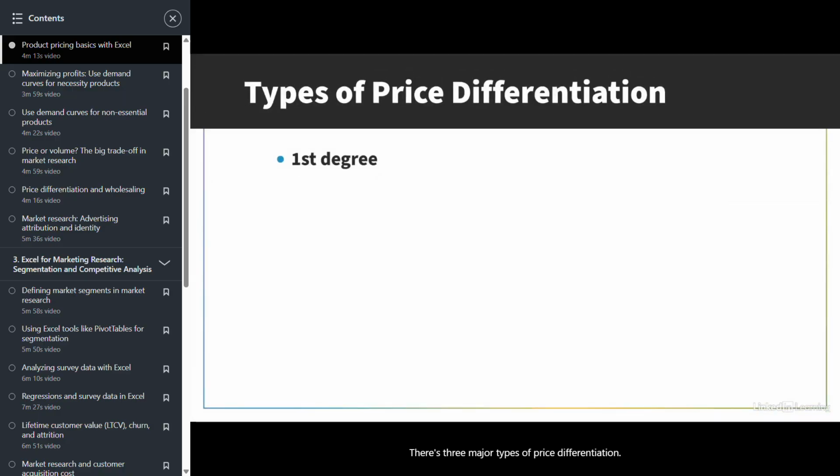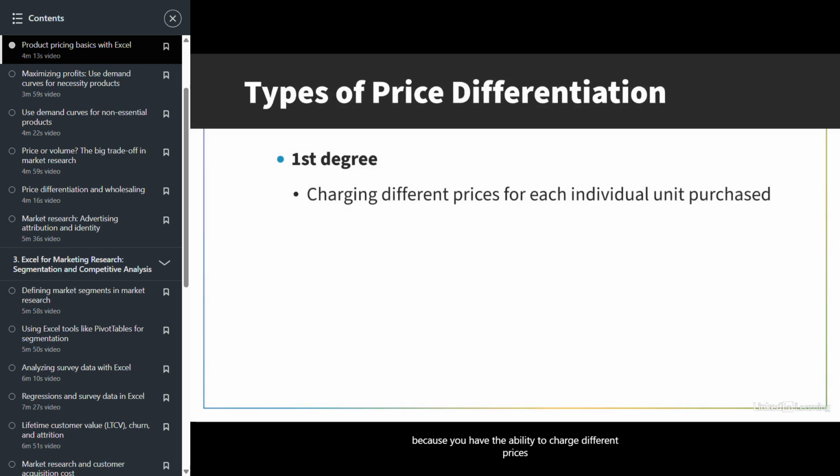There's three major types of price differentiation. First-degree price differentiation occurs because you have the ability to charge different prices for each individual based on their unit purchased. For instance, we're able to charge every single individual based on their own willingness to pay. Something like car dealers would be an example of this. We go into a car dealership, the car salesman meets with us and decides how much you or I individually are willing to pay, and then they'll quote us the price accordingly.